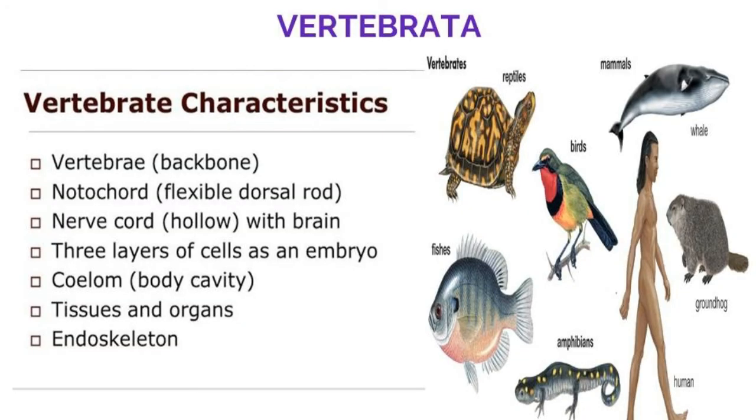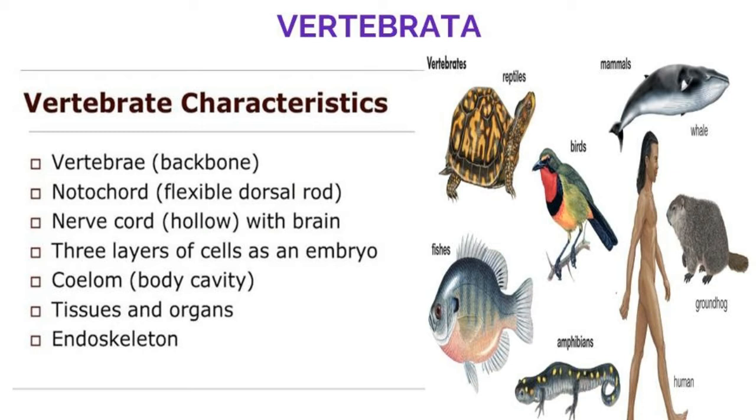In Chordata, we have already seen the two groups. One is Prochordata, another one is Vertebrata. We have also seen the subdivisions. Now we are going to see Vertebrata. This group is classified by the presence of a vertebral column or backbone. So that is called a vertebrate.